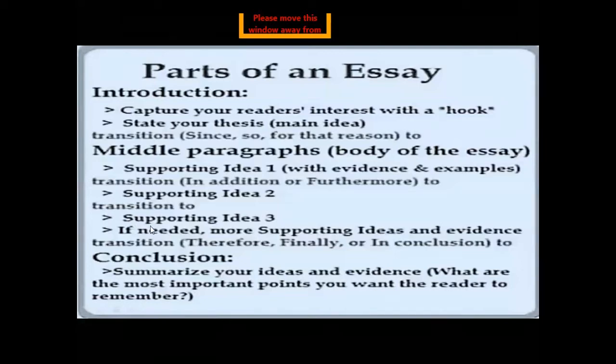Here it is written, after supporting idea 3, if needed, add more supporting ideas and evidence, with transition words like therefore, finally, or in conclusion. This "in conclusion" shows that now you are going to end your topic. In the concluding paragraph, concluding means ending paragraph, you will summarize your ideas and evidence. What are the most important points you want the reader to remember? You will summarize the most important points related to the topic to get the attention of your reader, so that they see these are the important points of the essay, and your supporting ideas were very much true. So this is the method of writing an essay.